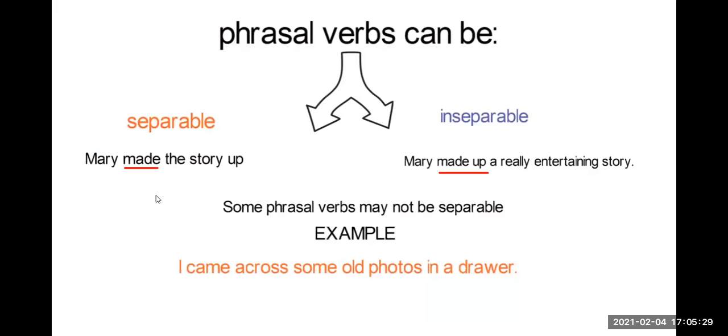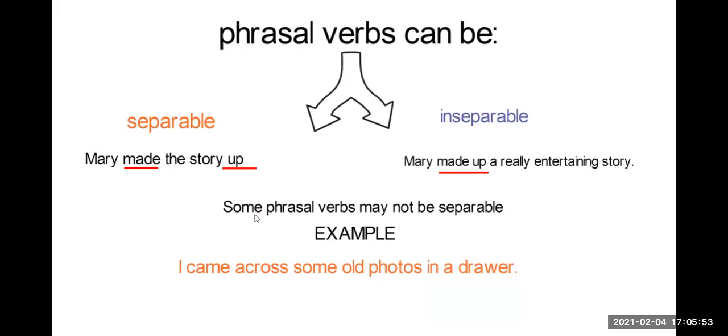Here made up is the phrasal verb, and we can separate these two words and write the object here. Or we can say the object at the end. So, Mary made up a really interesting story.